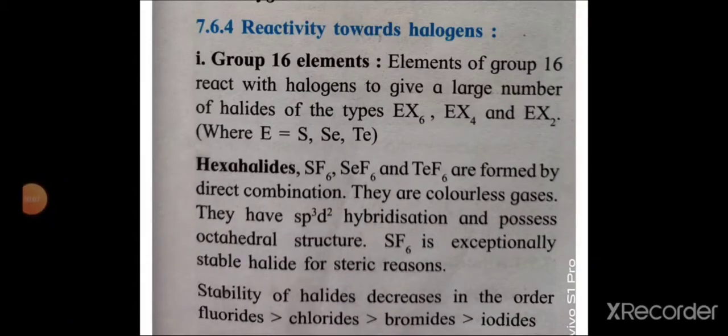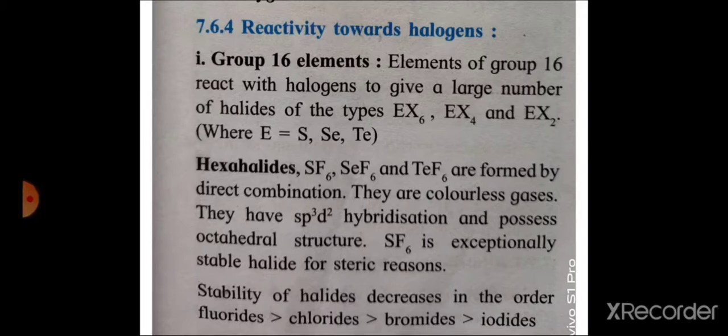Then reactivity of group 16 elements towards halogens. Elements of group 16 react with halogens to give a large number of halides of type EX6, EX4 and EX2, where E may be sulfur, selenium or tellurium and X is the halogen atom. First we see hexahalides.